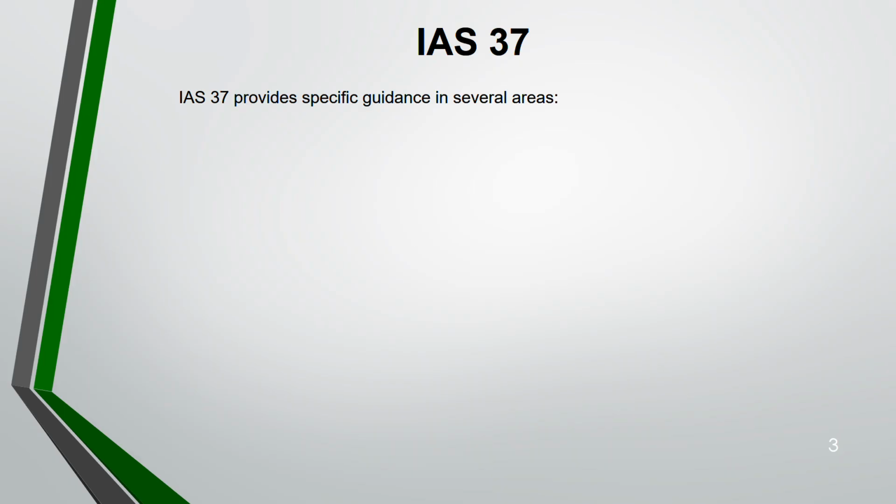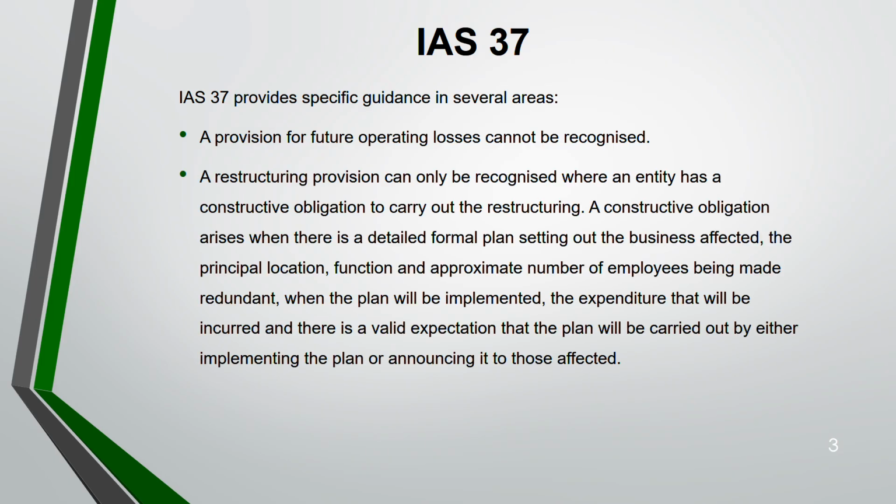Now, IAS 37 is giving specific guidance in several areas. Provision for future operating loss. They say provision for future operating loss you cannot recognize because they do not result from a past event. Okay. Next, a restructuring provision. Restructuring provision you can only recognize when an entity has a constructive obligation to carry out the restructuring. That means they have a detailed formal plan in place and also they have informed the affected people of the restructuring plan. Then only you can recognize a restructuring provision.